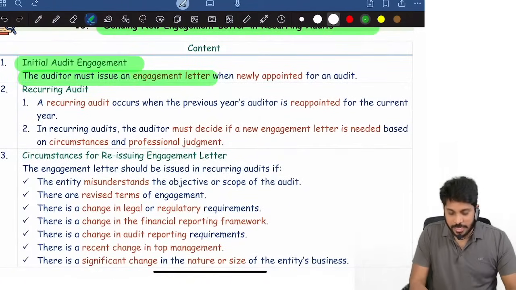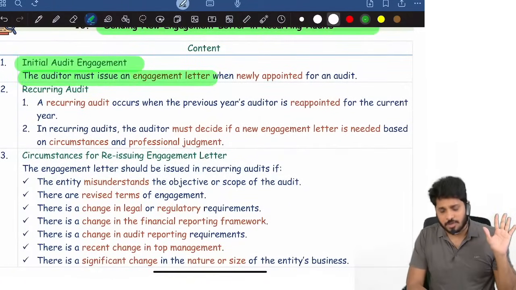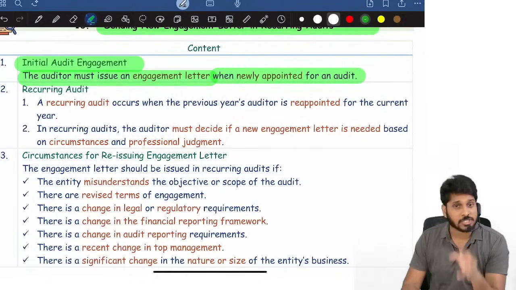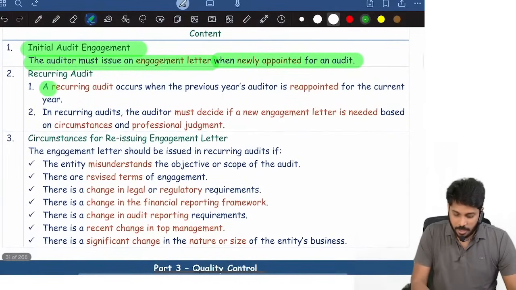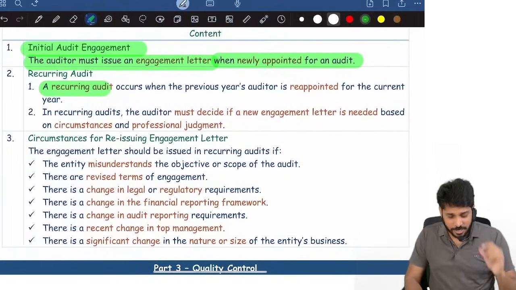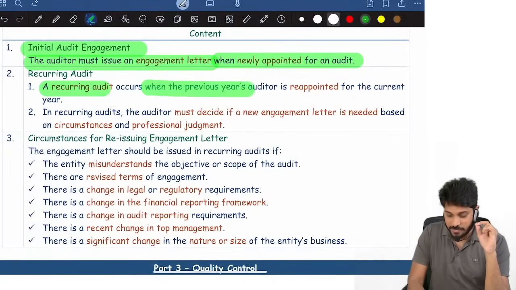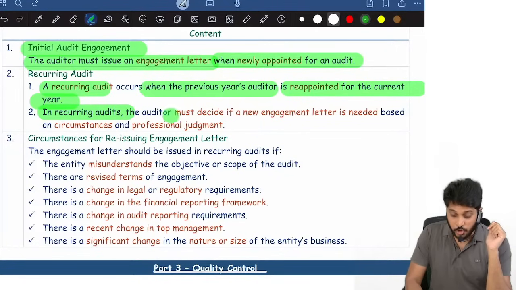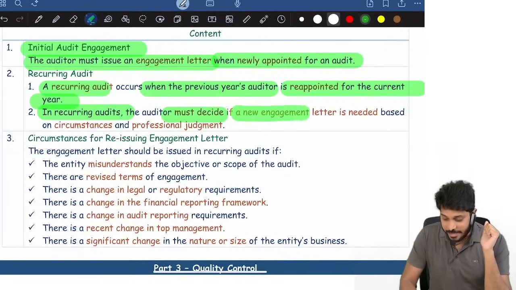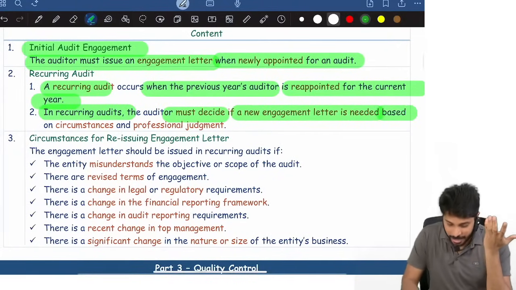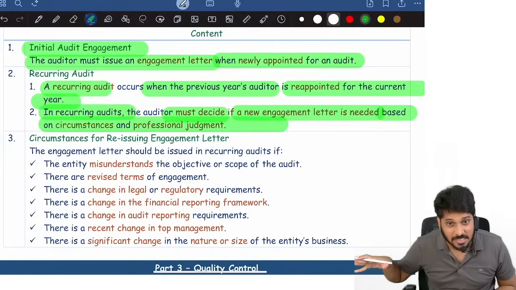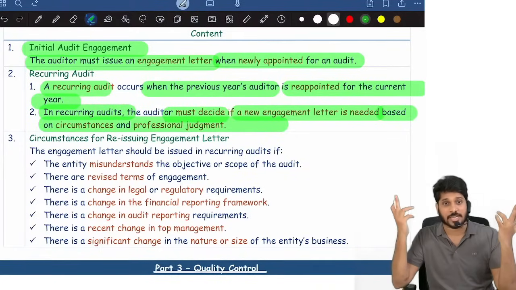Initial audit engagement. In case of initial, when you are appointed as an auditor for the first time, the auditor must issue an engagement letter in a newly appointed audit. Okay. Recurring audit. What about recurring audit? Recurring audit is where the previous year's auditor is reappointed for the current year. In recurring audit, you must decide whether an engagement letter is needed based upon circumstances and professional judgment.